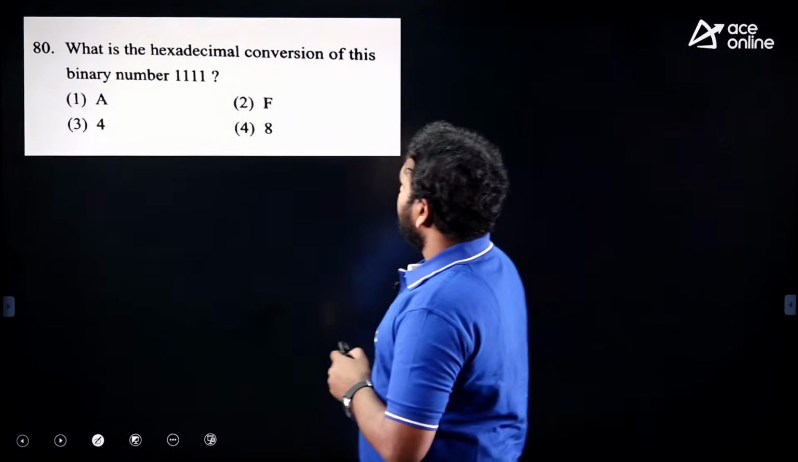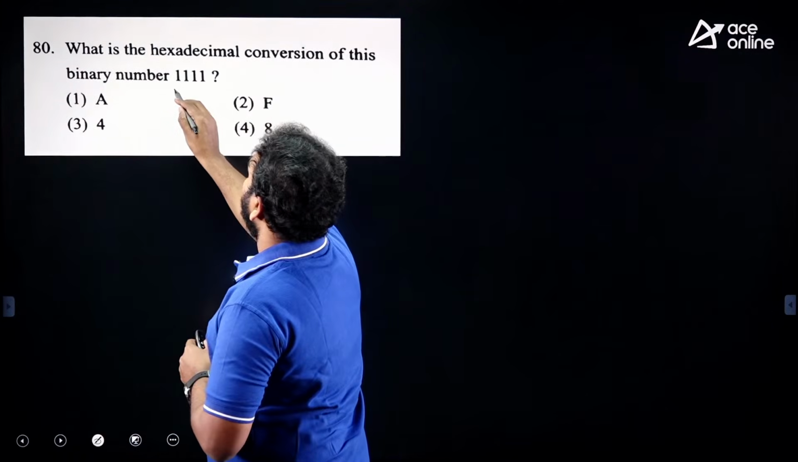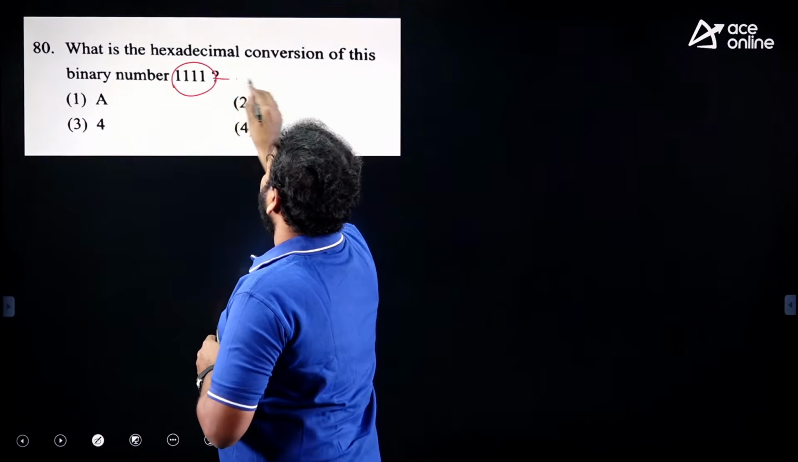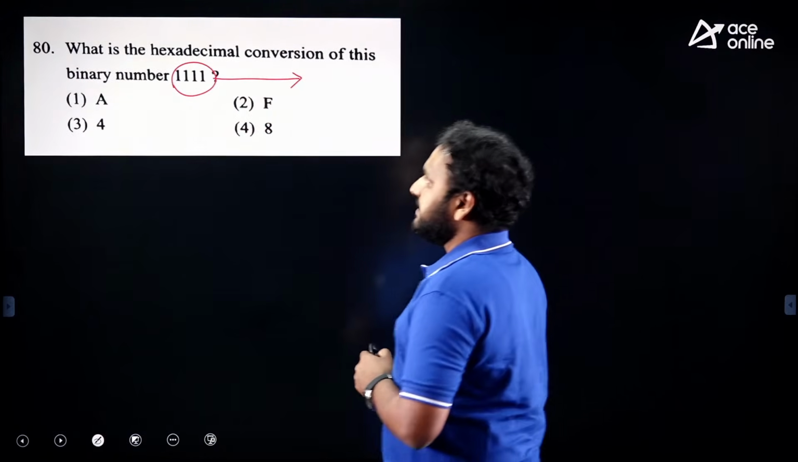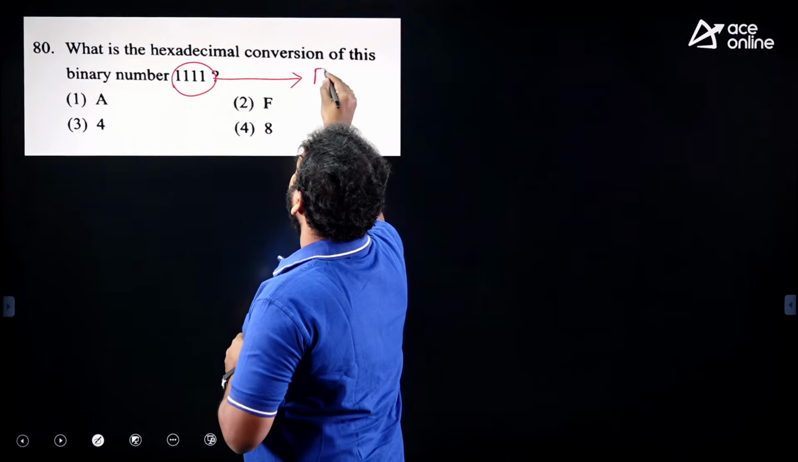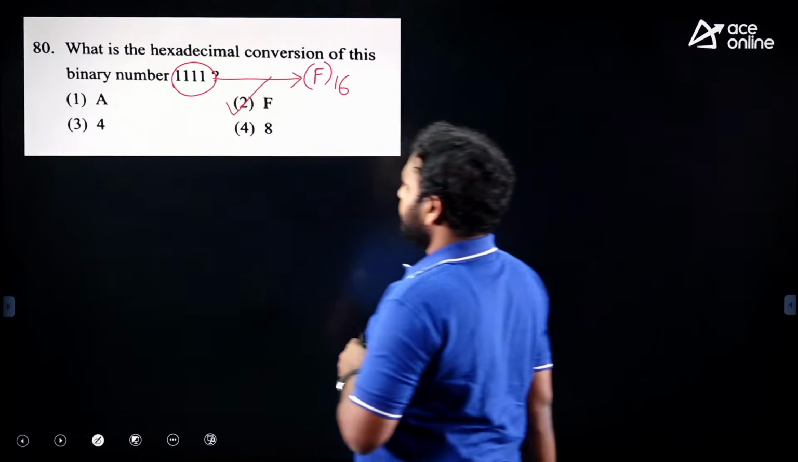What is the hexadecimal equivalent value? Directly, I am writing here only, right? 1111 equals, directly we need to group 4 bits from the binary, and that gives F with the base 16. Option 2.